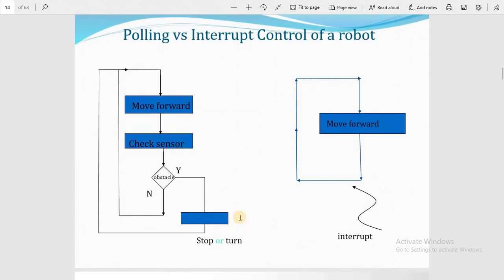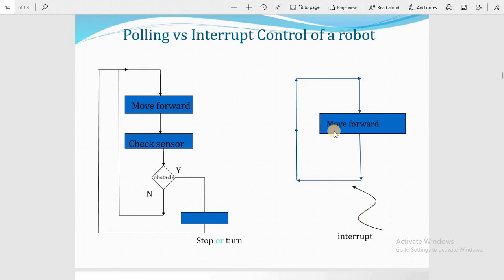So this is the whole control flow diagram: polling versus interrupt control of a robot. Here we move forward, check the sensor, obstacle yes or no, then return to move forward, stop or run. In the interrupt case, we move forward till the interrupt occurs.